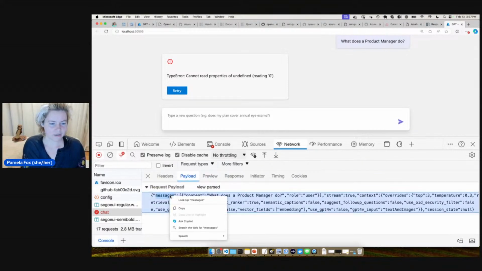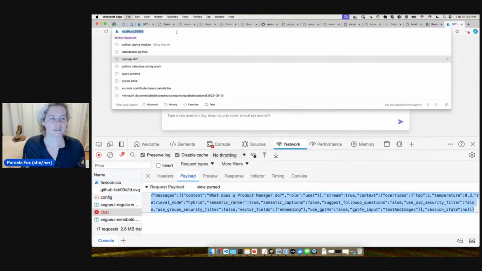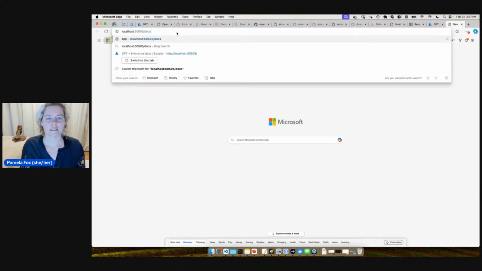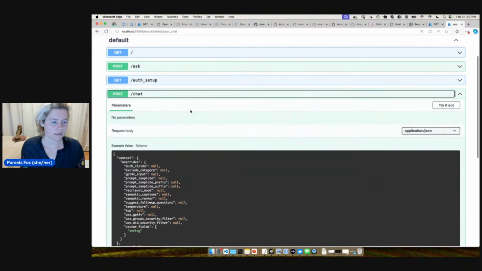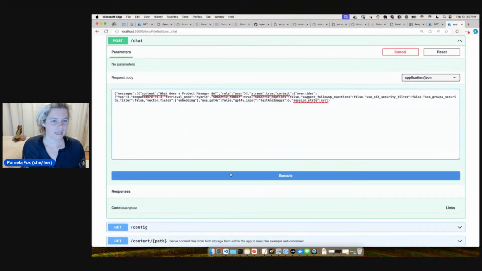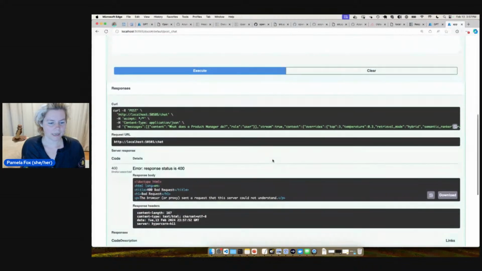I want to copy this, and then go to the docs, it's localhost/docs, and just try it in the docs. Oh, look at that. Now we can see the whole overrides. I'm going to try it out and send this in here. Ignore all that spell check stuff.